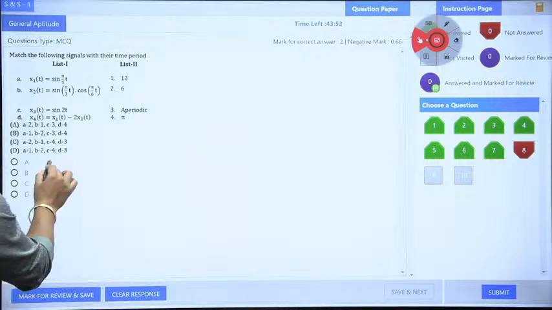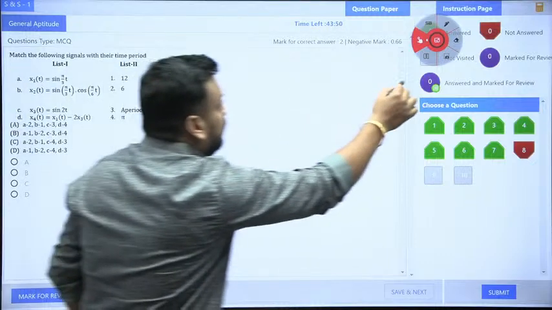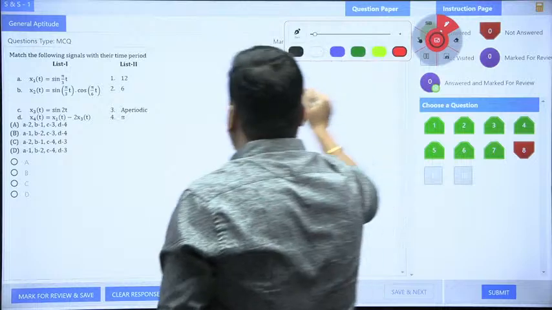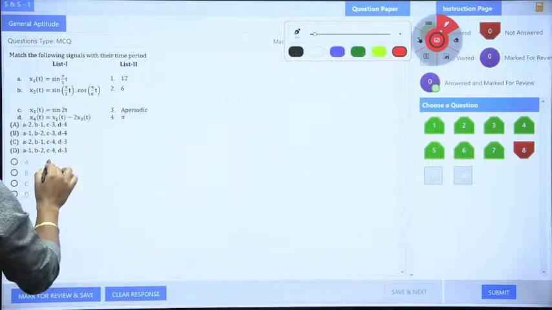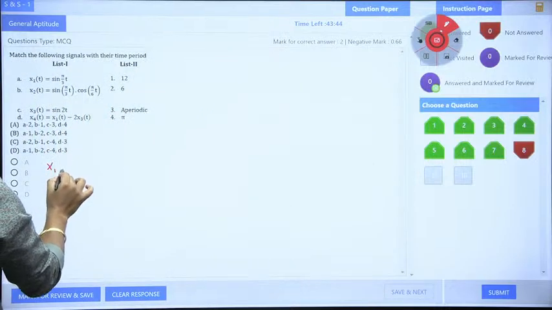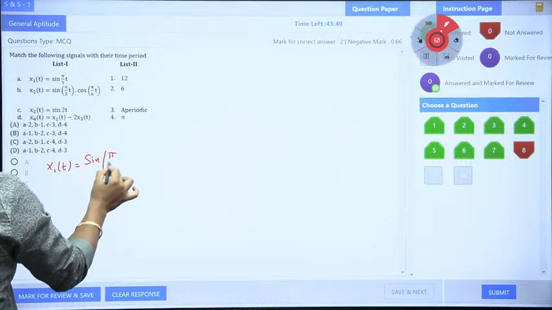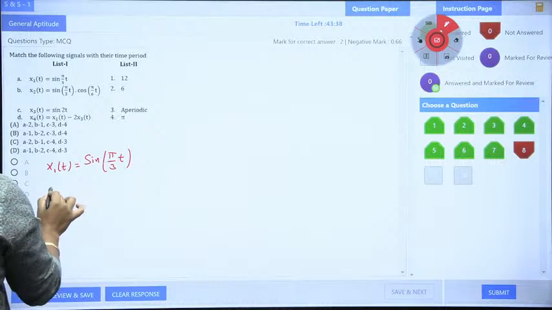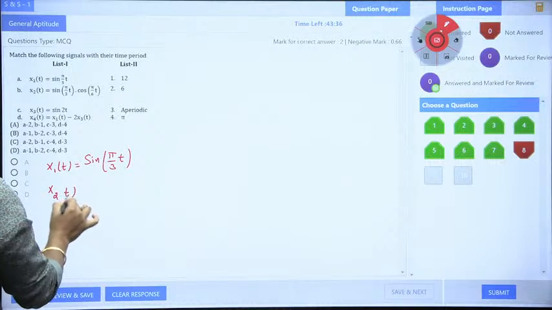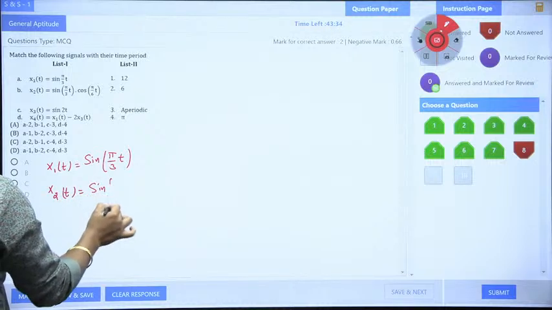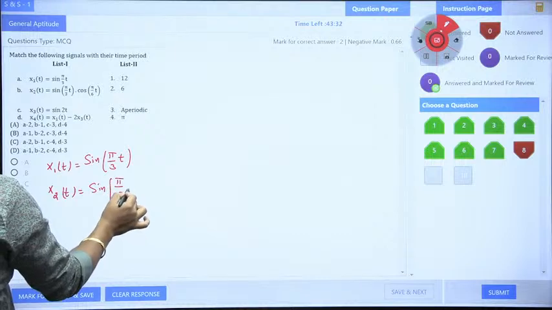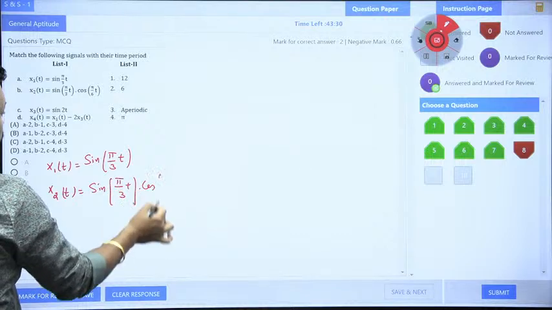If it is not visible, I am writing for you again. You should attempt this question. I am writing here x1(t) first. So x1(t) value is nothing but sine of pi by 3 t. Okay, x2(t) value is what? x2(t) is given to me as sine of pi by 3 t dot cos of pi by 6 t.